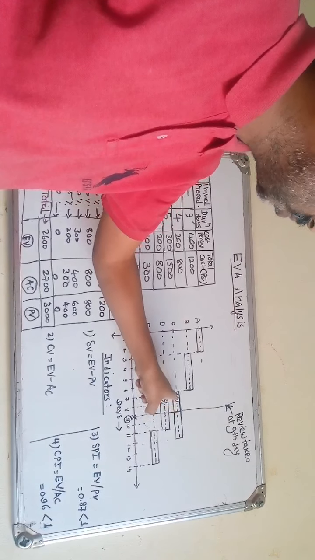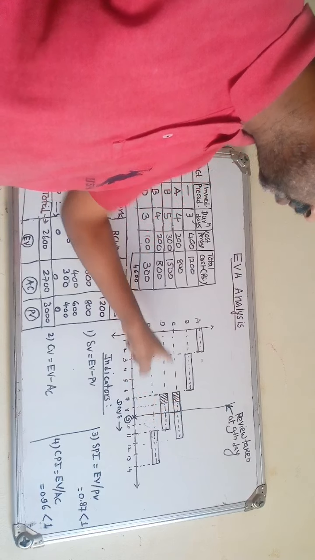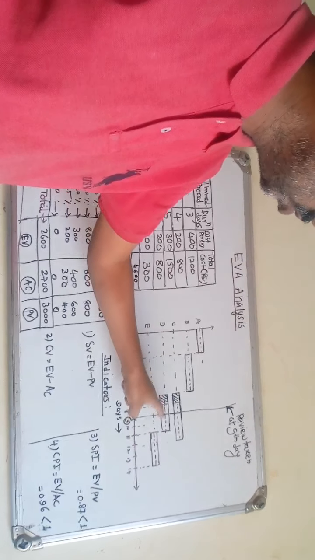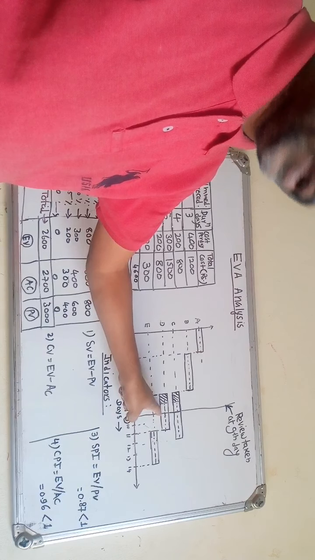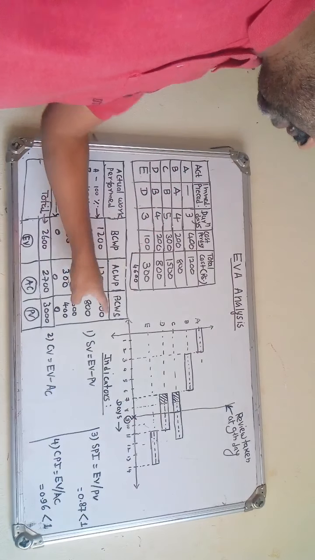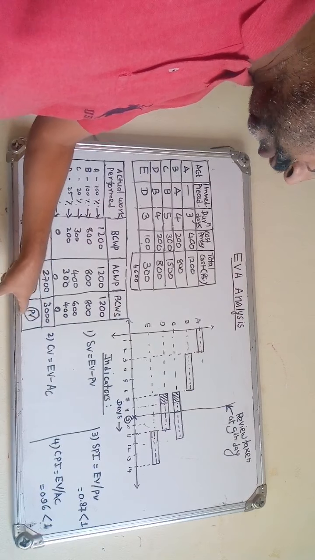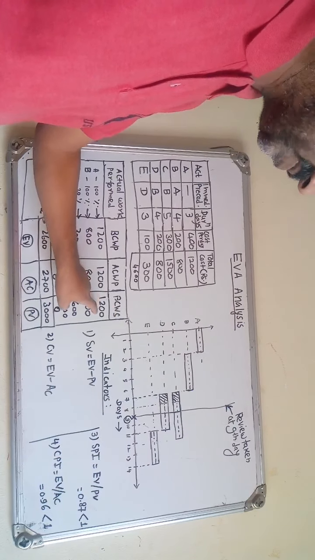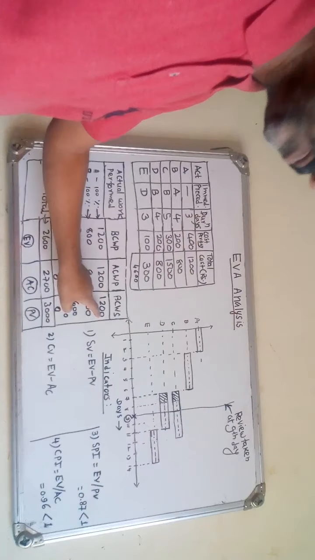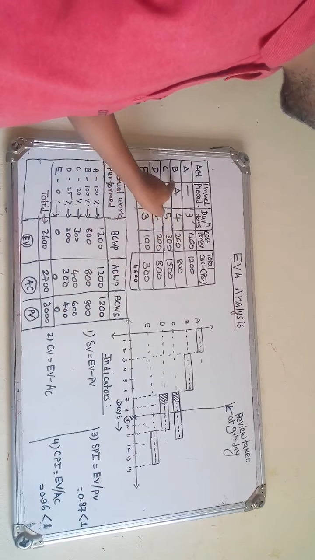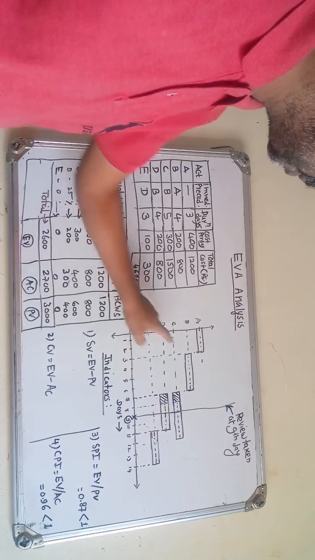So activity A budgeted cost of work scheduled or planned value is, for activity A 100% completed, hence the cost is 1200, that is taken as it is. For activity B 800, because 100% completion of the activity B also, so 1200 and 800, as it is we have.